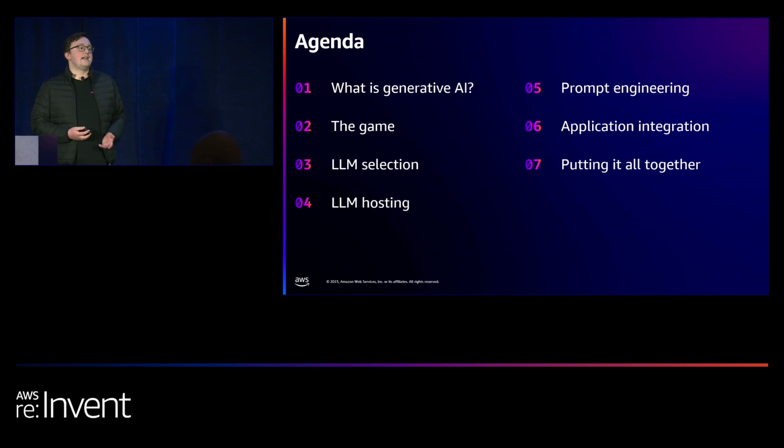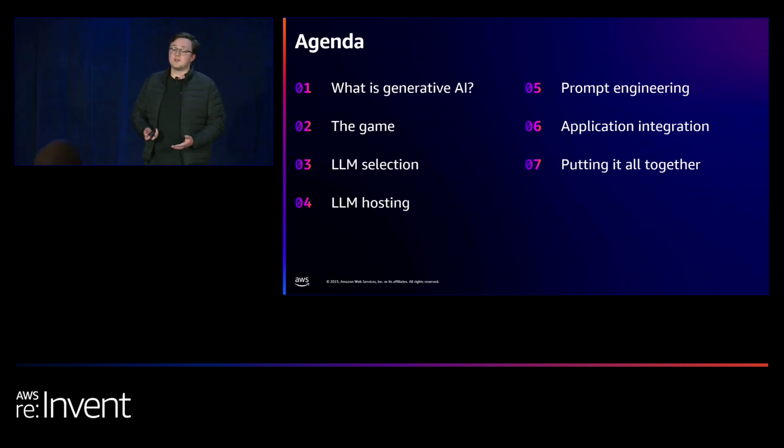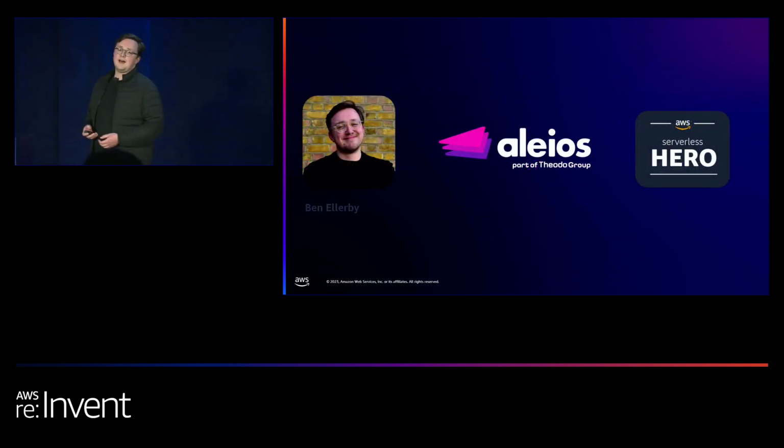We're going to talk about LLM selection, so what large language model do we want to use, through to how we're going to host those large language models. Then we're going to touch on prompt engineering, more of an art than a science, but we'll go through some of the steps. And then how we integrate that into an application, and then putting it all together into how to build a generative AI app.